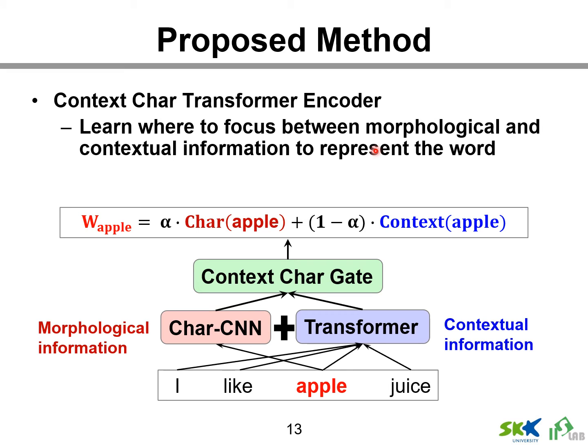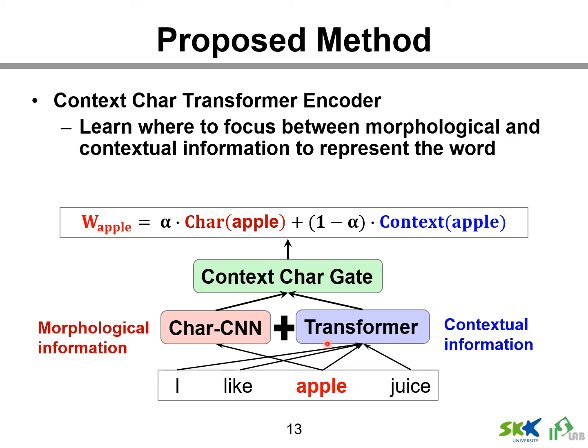In order to process out of vocabulary words effectively, we propose a model that represents words by combining words' morphological information and contextual information. We use a character-level CNN for extracting words' morphological information, and we use the transformer model for extracting words' contextual information.